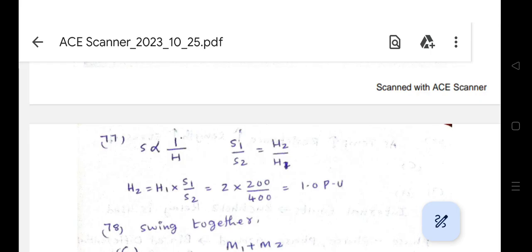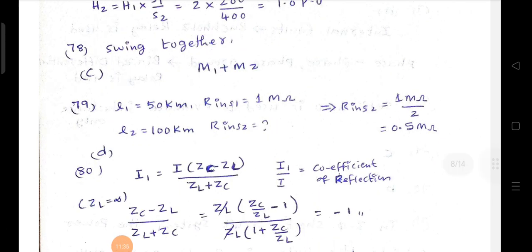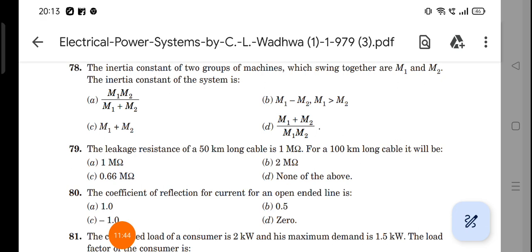When length is doubled, the insulation resistance will be half. Given insulation resistance is 1 megaohm, then half will be 0.5 megaohm. That means what is the answer? For the 79th one, D is correct, because 0.5 is not given in the options. Otherwise you can use the formula.